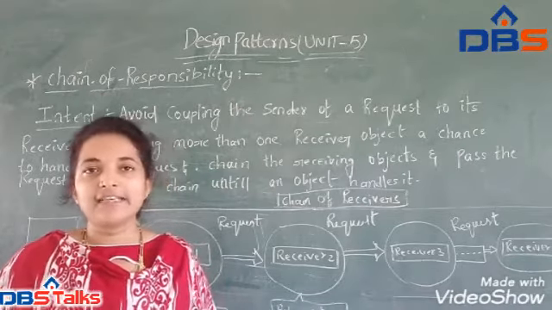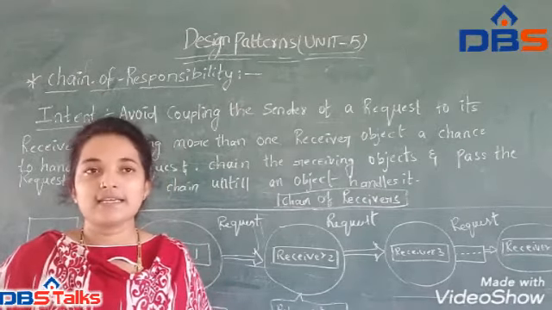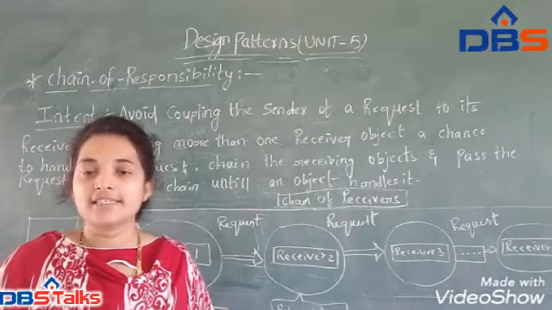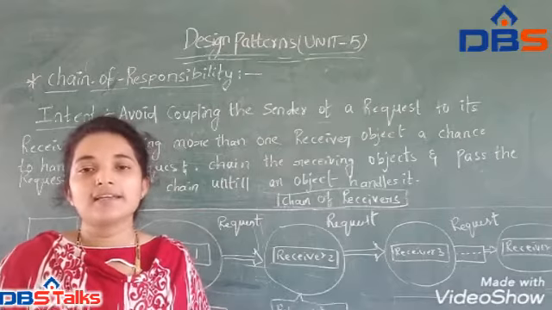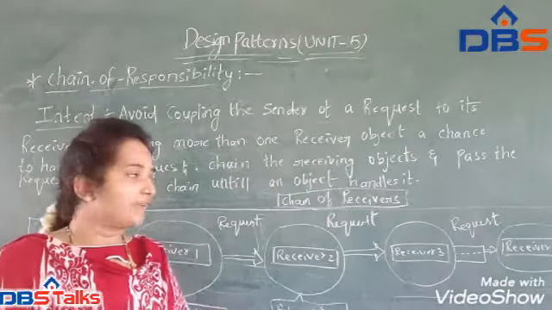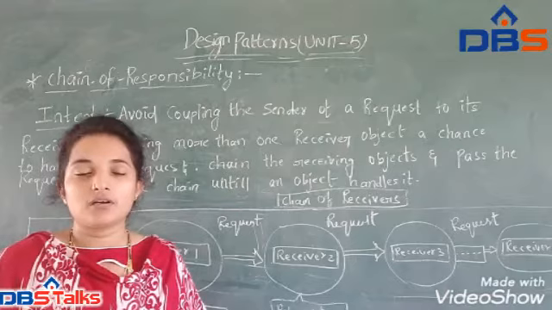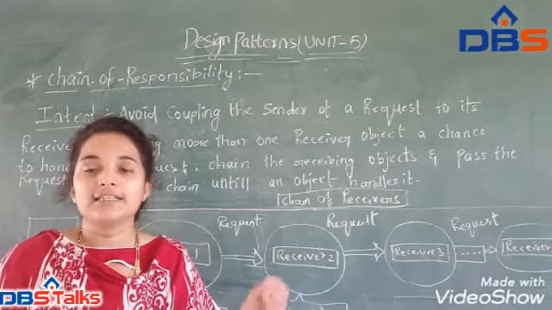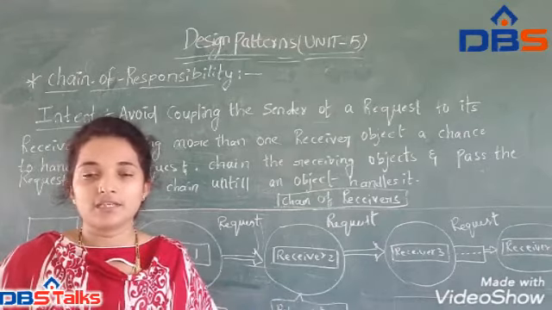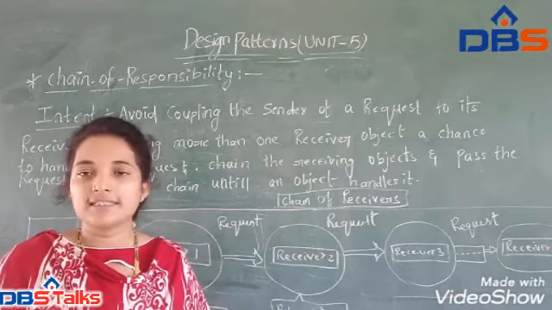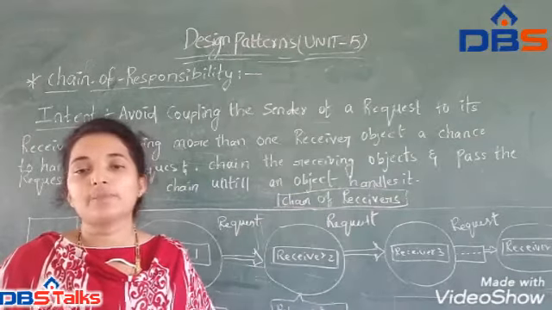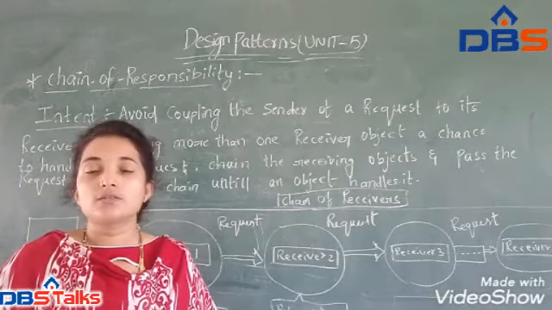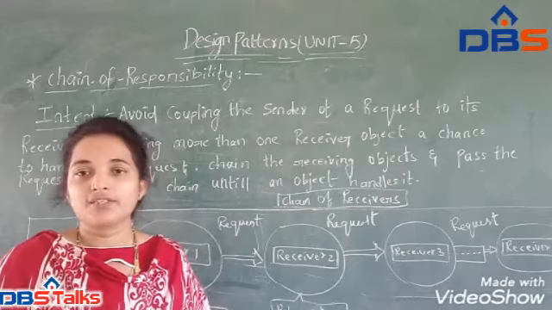If a receiver gets a request that receiver one doesn't handle, it passes the same request to the next receiver. If that receiver doesn't have the capacity to handle it, the request is passed to another receiver and so on. This is how communication occurs in the Chain of Responsibility.